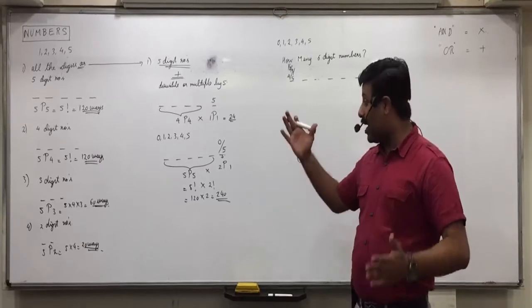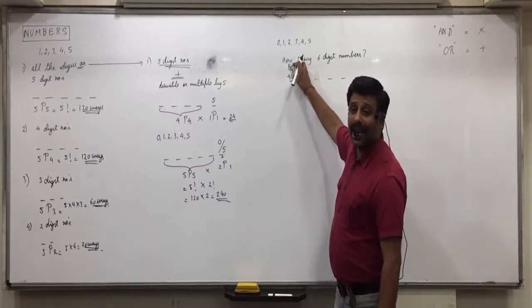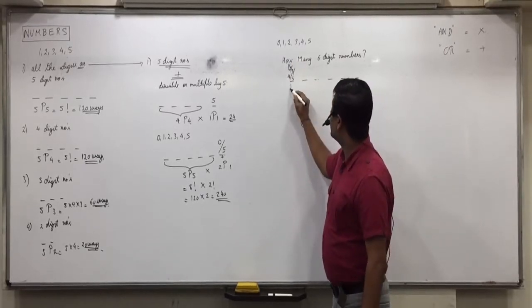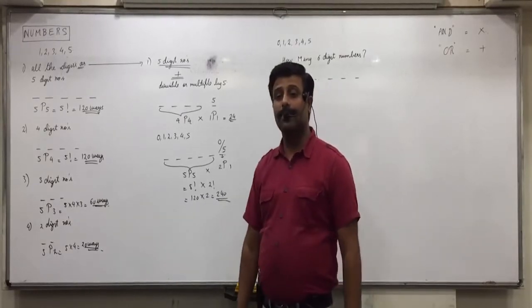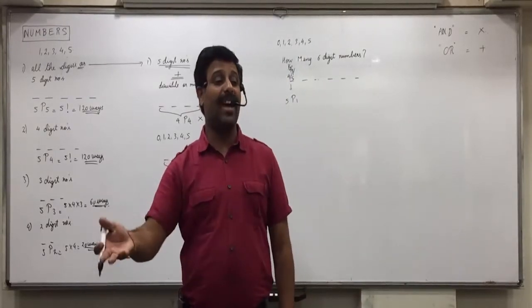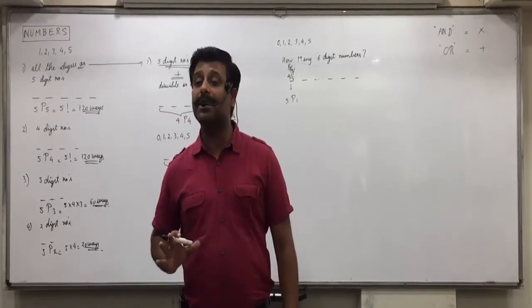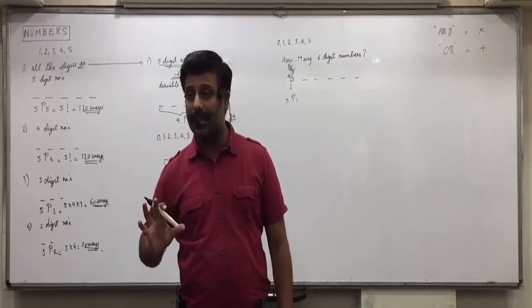Yes. I hope you are attentive to what is going on. 5 numbers are to be arranged in one place. How can you do that? 5P1. One number in 5 places or 5 numbers in one place can be arranged in how many ways? 5P1. Did everyone understand this?